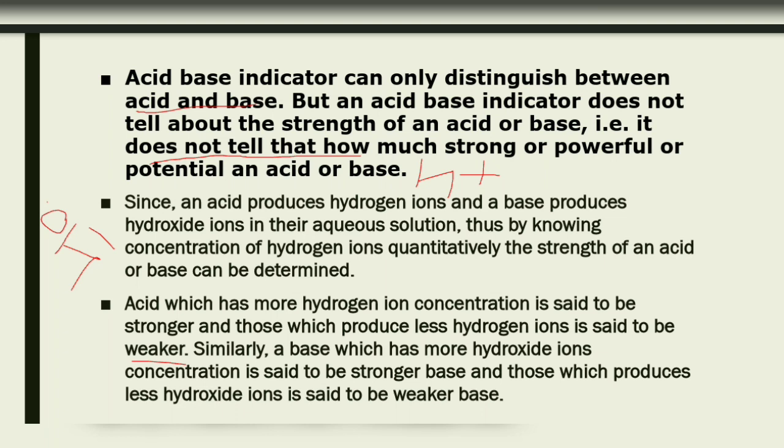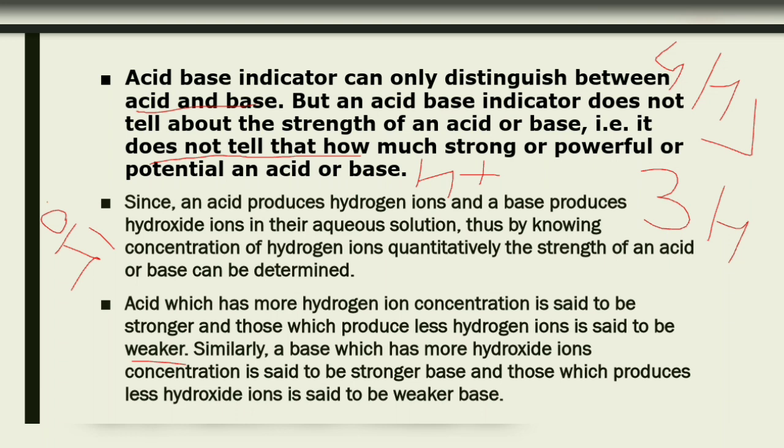If something has 4 hydrogen ions and something else has 3 hydrogen ions, the one which has more hydrogen ions is more acidic in nature. So 4 H plus is more acidic than 3 H plus ions.